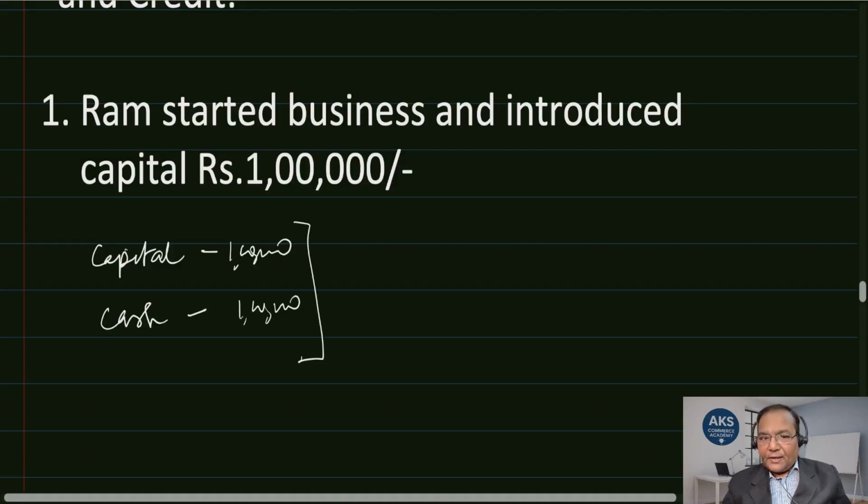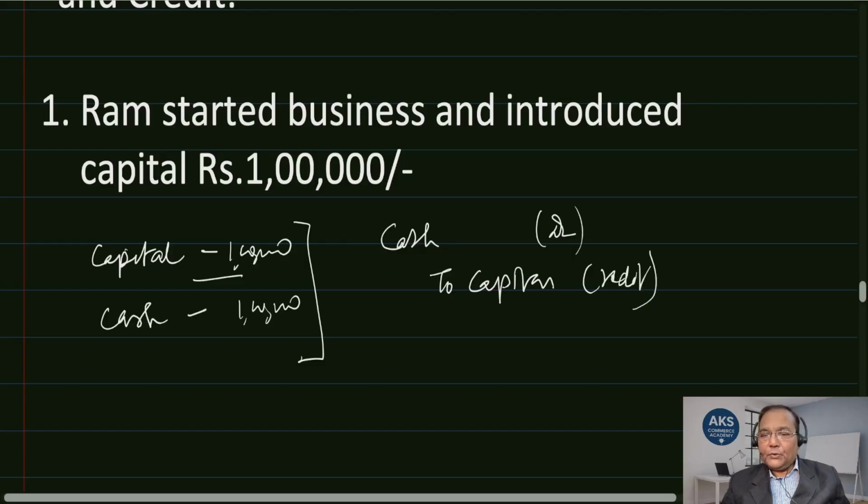The classification says that capital is a liability for the firm to the businessman. So the entry which is supposed to pass is, it is a liability, so there is an increase in liability. So what entry will we pass? Cash account, business is receiving cash from the businessman, and to capital. So this is debit and this is credit.